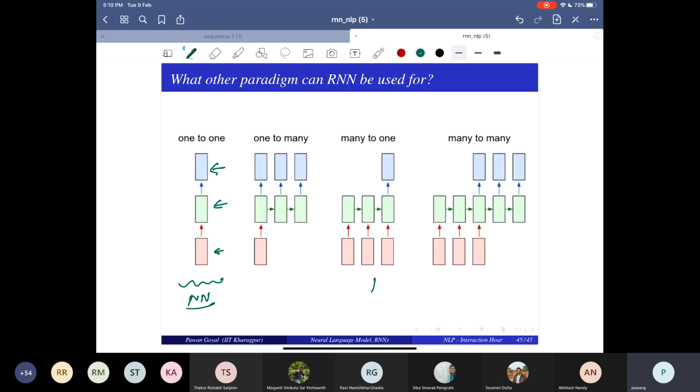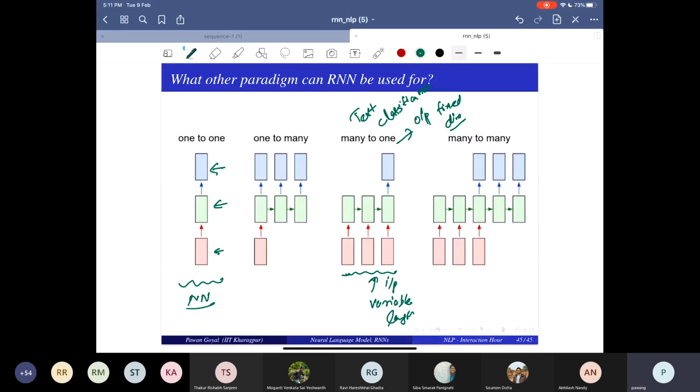What we saw is the scenario where your input can be of variable length, and the output will be fixed dimension. So this is a many-to-one framework. Which application uses that? Text classification.